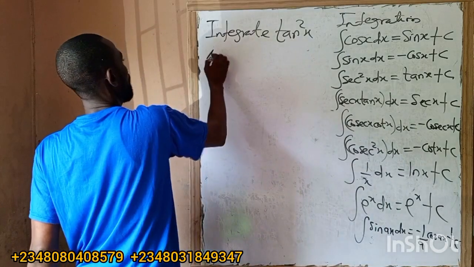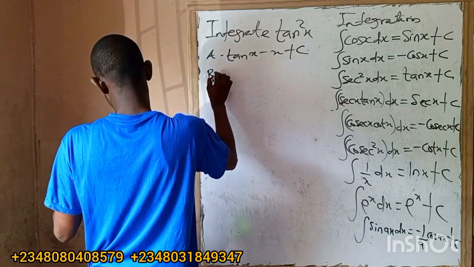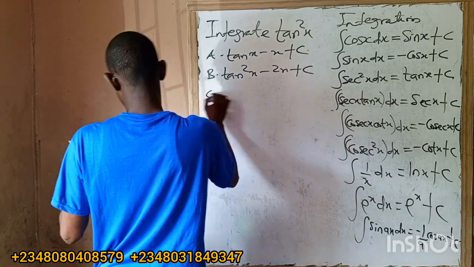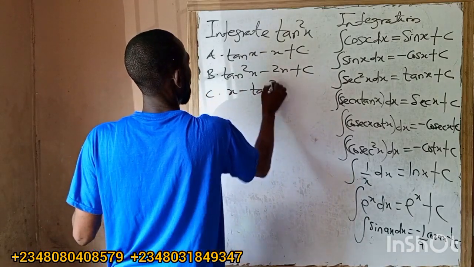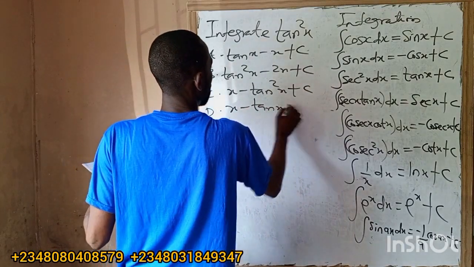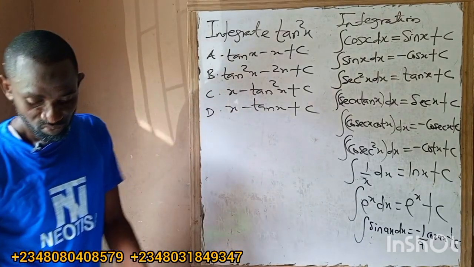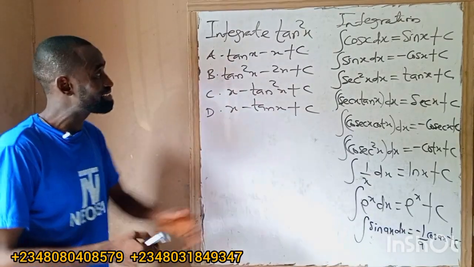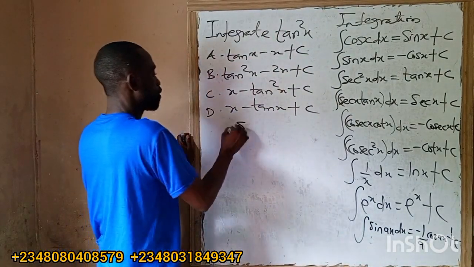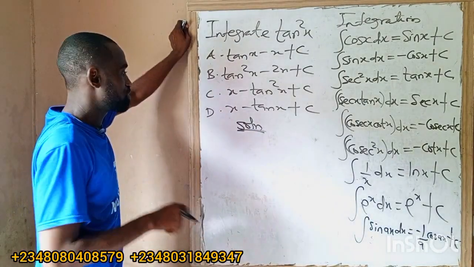Here the options we are given are a) tan x minus x plus c, b) tan square x minus 2x plus c, c) x minus tan square x plus c, d) x minus tan x plus c. So what will I do? This one is not inside the standard integrals. But from basic identity, check my video under trigonometry, I've explained this.